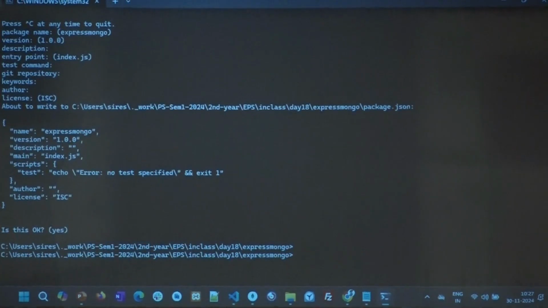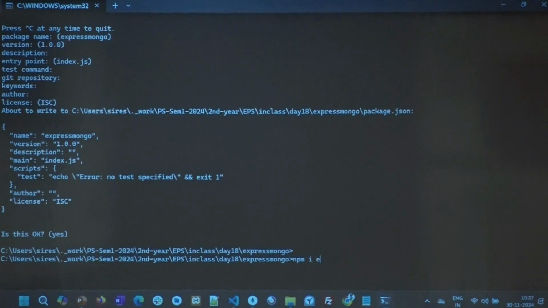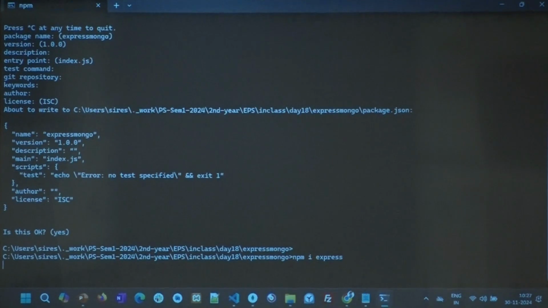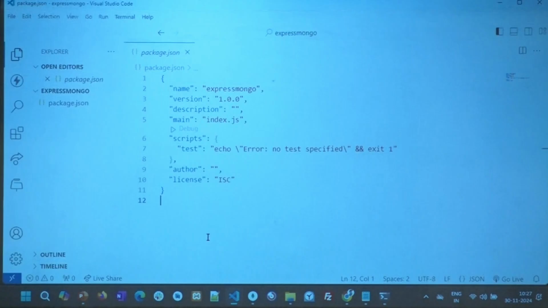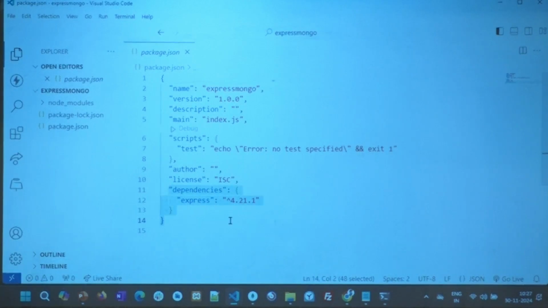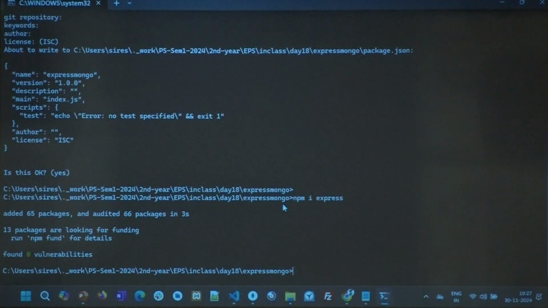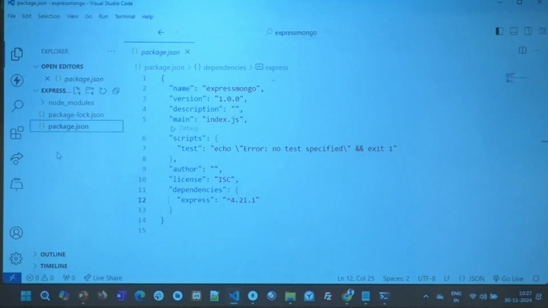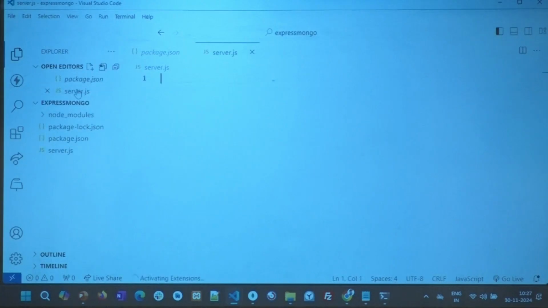Now what do I need to make this node project an Express project? I need Express. I'm going to say, boss, I want it to be a backend server, so I'll say npm i express. Now if I look at it, you see that dependencies got added and Express got added. All set. Now I want to create the server, so I'll do a server.js real quick.